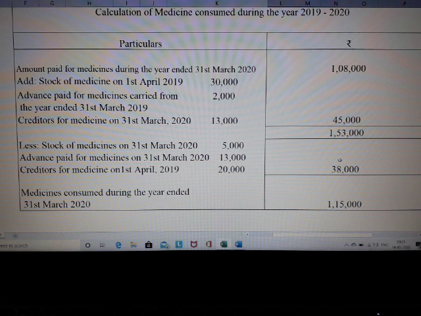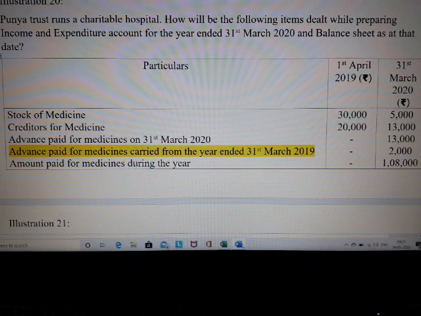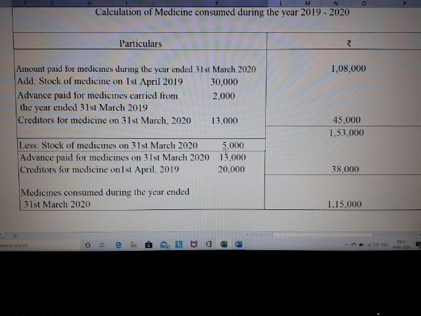Whatever we have to reduce, subtract it. The first thing which we need to subtract is the stock of medicine, closing stock, which is given in our question, right? It is given over here. Stock of medicine closing is 5,000. So immediately give 5,000 over here. And then advance paid for the medicine during the year.